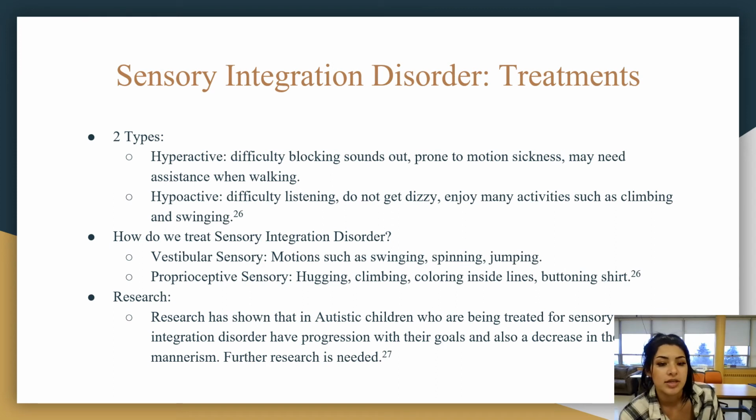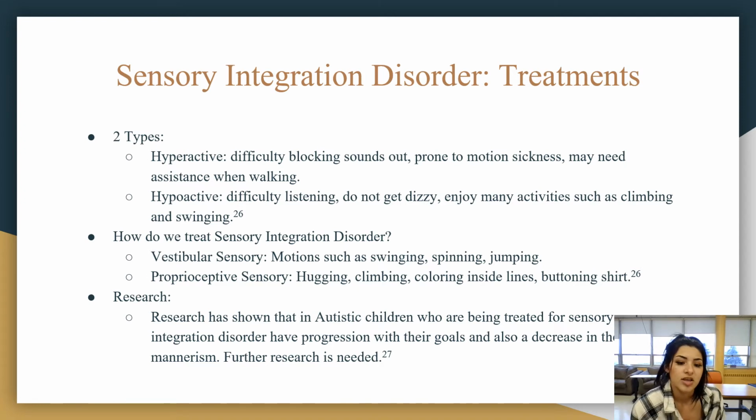Our next one is the sensory integration disorder treatments. As was mentioned before, sensory integration disorder is having trouble receiving and sending messages from the brain. There's two types: hyperactive and hypoactive. Hyperactive is difficulty blocking out sounds, they're prone to motion sickness, and they may need assistance when walking. Hypoactive is difficulty listening, they don't get dizzy, and they enjoy a lot of activities like climbing, swinging.